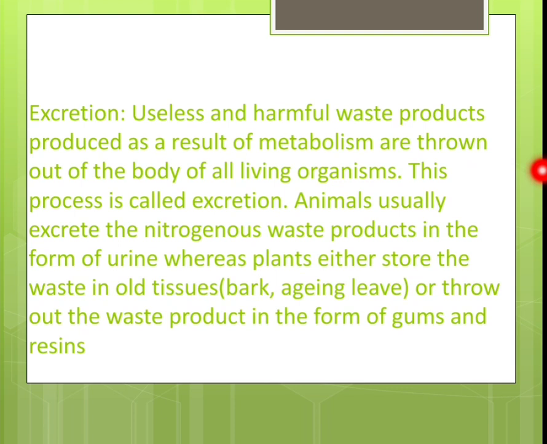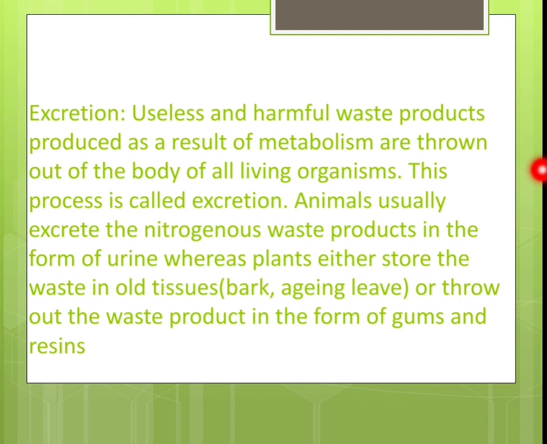And how is it removed? It is removed by a process called excretion. So excretion is another important characteristic of living organisms. Is it clear? So let me read what is written in this slide. Useless and harmful waste products produced as a result of metabolism are thrown out of the body of living organisms. This process is called excretion. As I discussed right now, animals usually excrete the nitrogenous waste product in the form of urine.